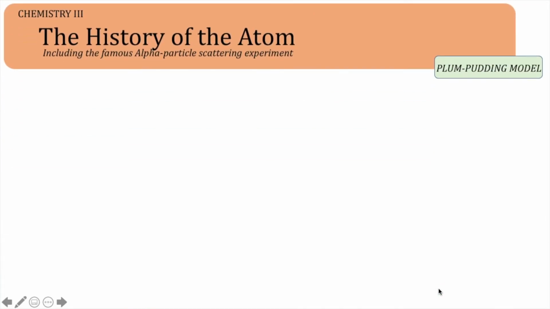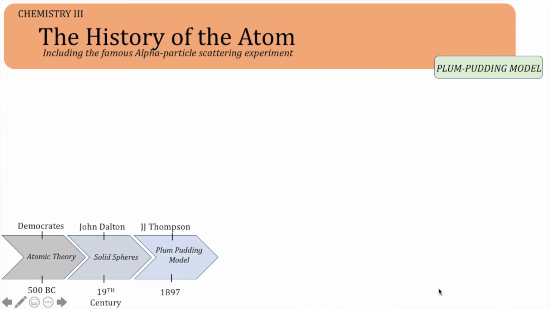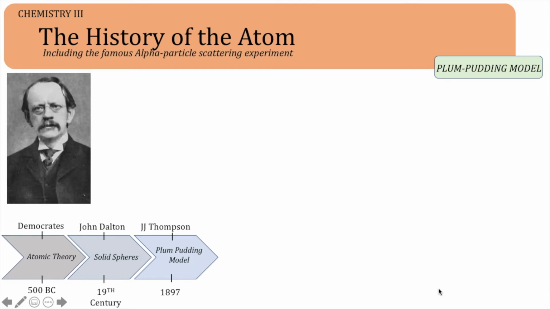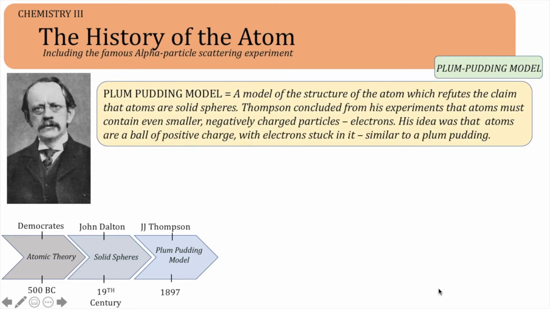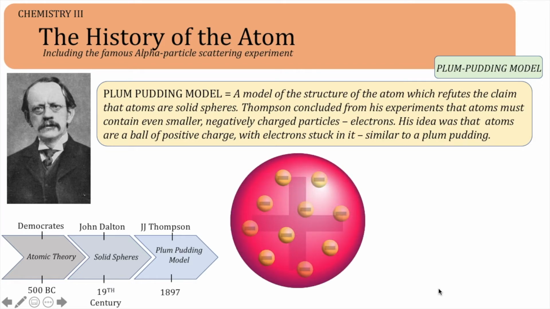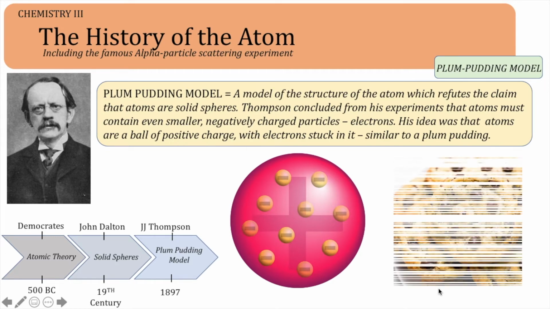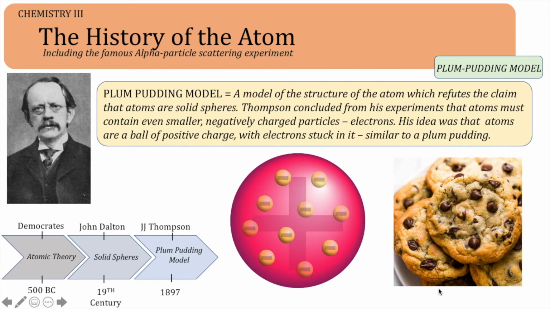The next step in the evolution of our understanding of the atom was provided to us by J.J. Thomson. He said that there was no concentration of positive charge in one place in an atom, but that the positive charge was spread out evenly throughout the structure. He suggested that atoms were a ball of positive charge with electrons stuck inside it, similar to a plum pudding. Now, as nobody's eaten a plum pudding for 100 years, a more up-to-date analogy would perhaps be that of a chocolate-chipped cookie, where you can assume the dough of the cookie is the positive charge spread out throughout the whole structure, and the individual chocolate chips are the individual electrons.